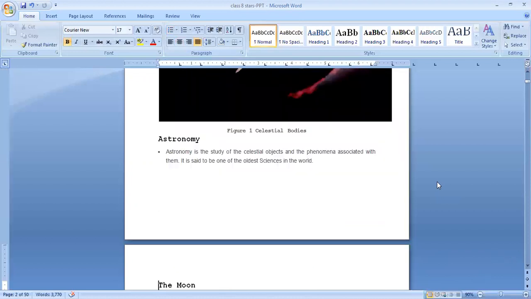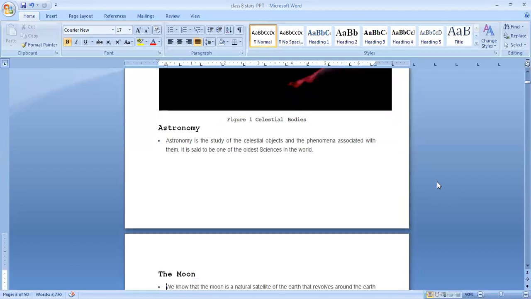The next, what is meant by astronomy? This is related to this, it's like a part of physics. What is astronomy? Astronomy is the study of the celestial bodies and phenomena associated with them. It is said to be one of the oldest sciences in the world.